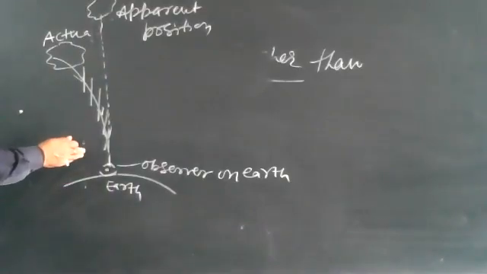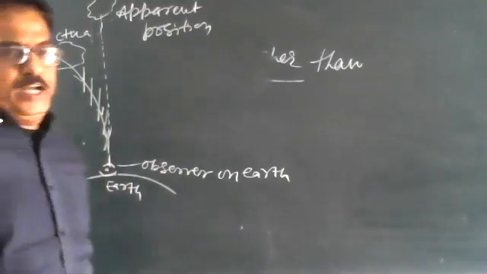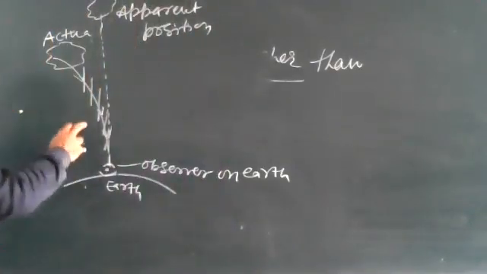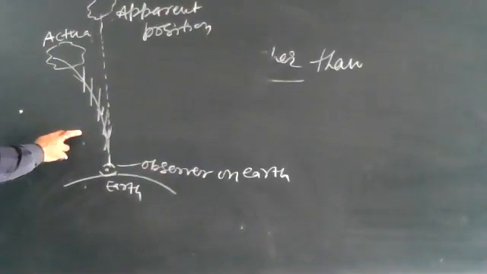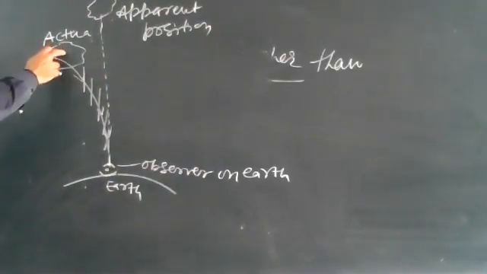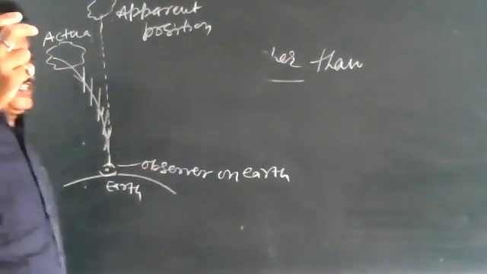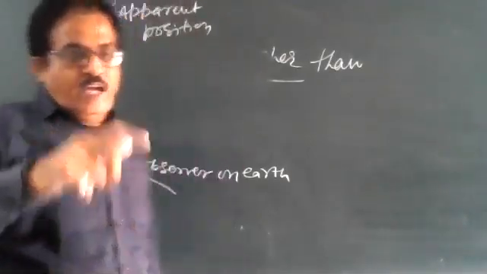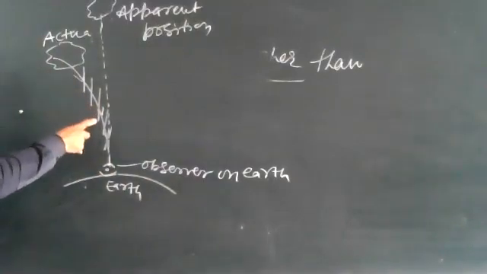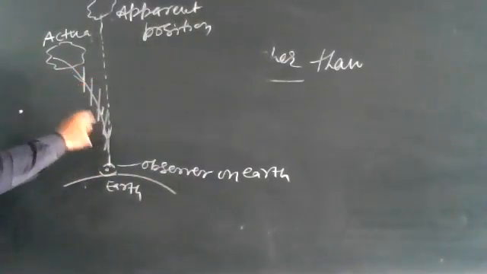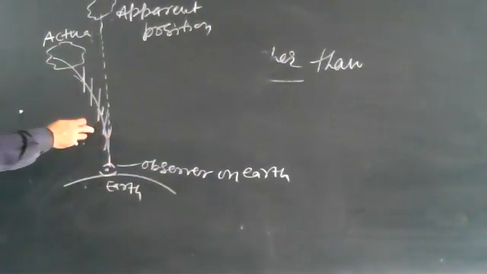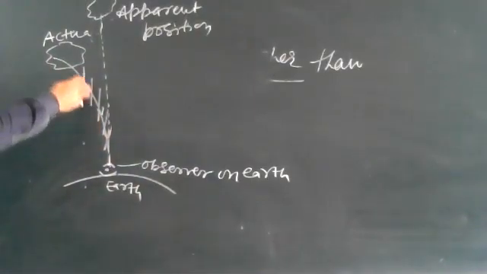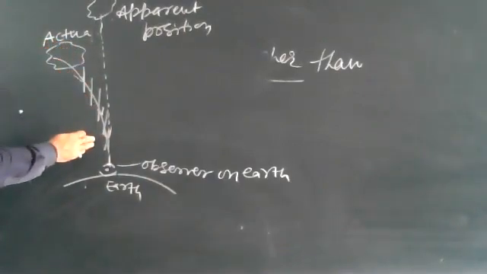So we can say stars are independent sources of light, situated very far away from the earth. So light from a star travels from the rarer to the denser medium. Every time it will get refracted. Here you can see these are the normals. Every time it is coming from the rarer to the denser medium, it will get refracted.